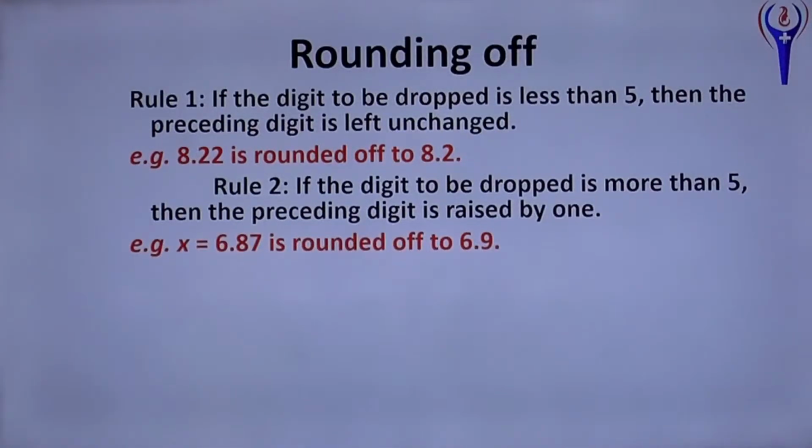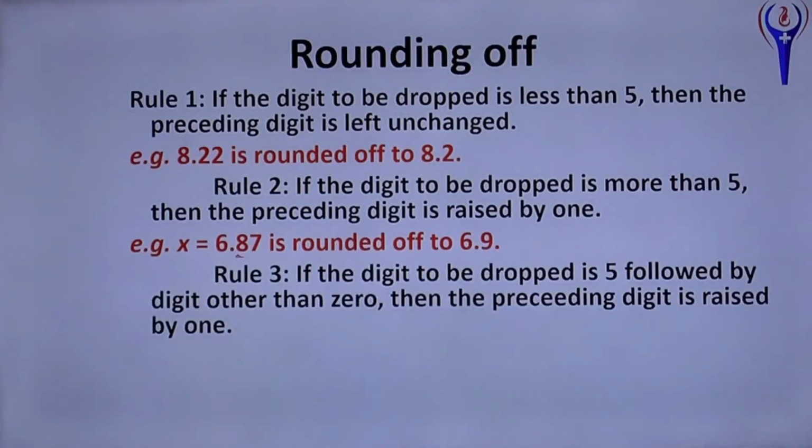If you want to round off to 2 digits, it is 6.9. This 7 is greater than 5, so round off. If the digit to be dropped is 5 followed by a digit other than 0, then the preceding digit is raised by 1, that is 7.851 is rounded off to 7.9. That is, if it is more than 5, we can round off.